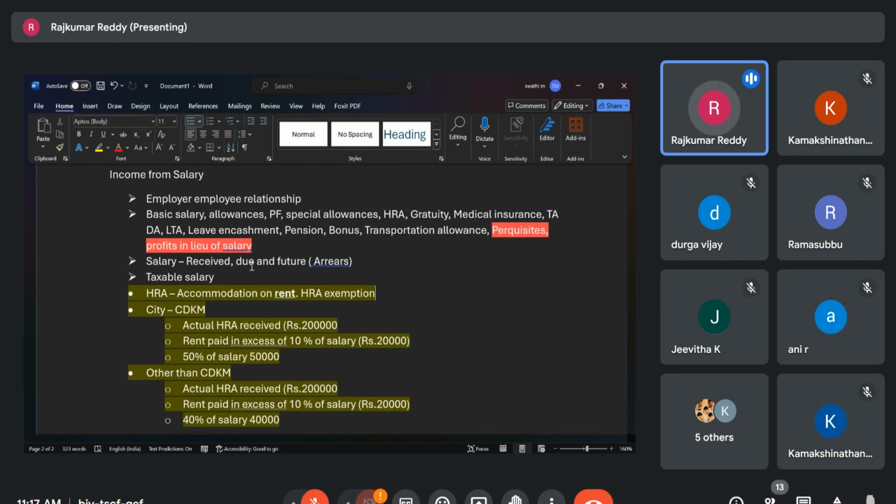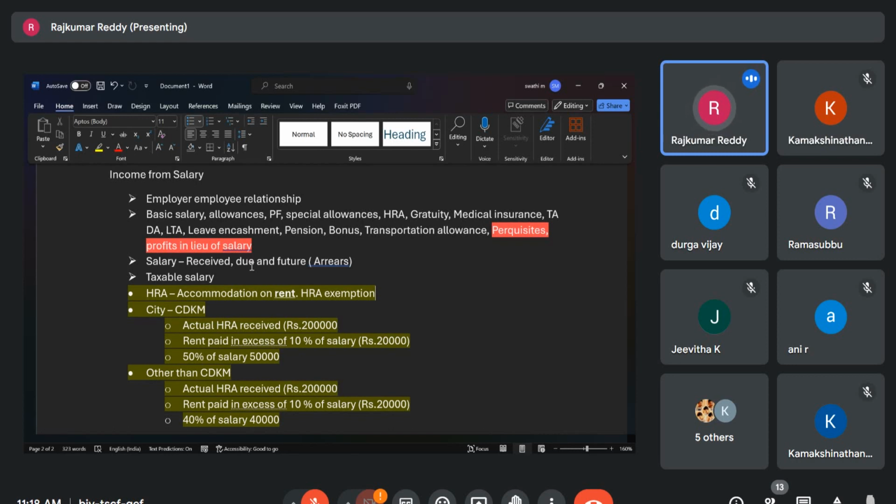Perquisites taxable for only specified employees means directors and the like. For them, additional facilities are given, like a car provided by the company and a driver also provided by the company. Some transportation facility, all these are monetized. How much is the impact? How much benefit is he getting? So this is for specified employees. And now, which are tax free for all the employees.